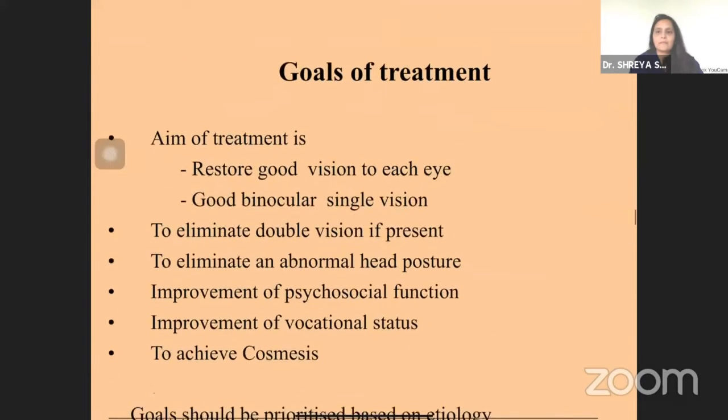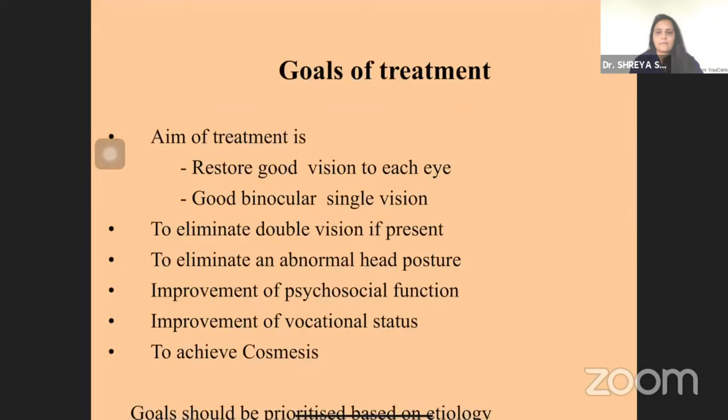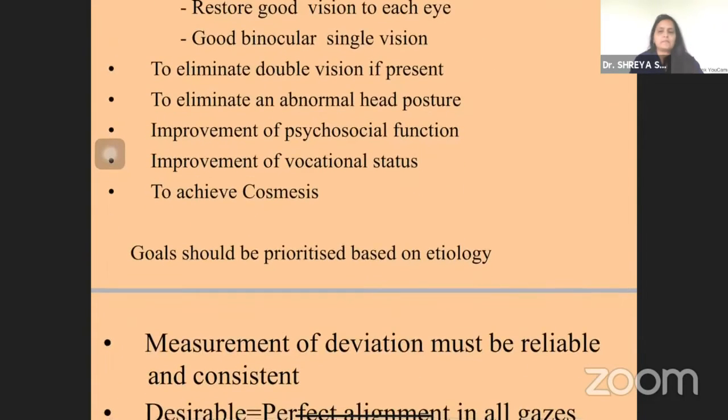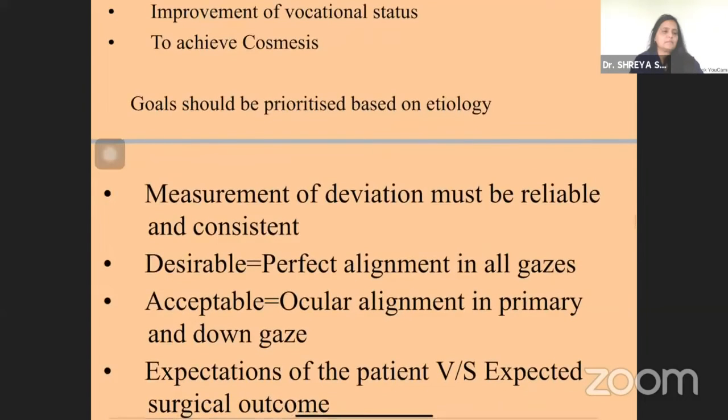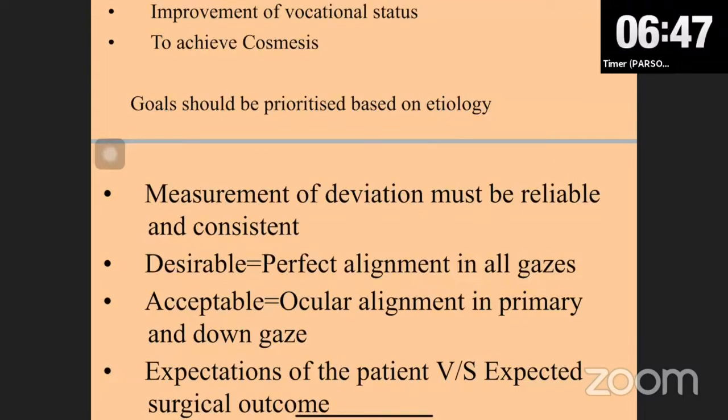So the aim of our treatment is to restore good vision to each eye, good binocular single vision, to eliminate diplopia, to eliminate abnormal head posture, improvement of the psychosocial functions, and improvement of the vocational status, and to achieve cosmesis. And goals should be prioritized based on the etiology. And measurement of the deviation must be reliable and consistent. Desirable is we want to achieve perfect alignment in all gazes. However, the acceptable is ocular alignment in primary and down gaze.